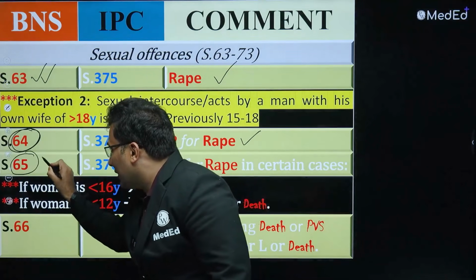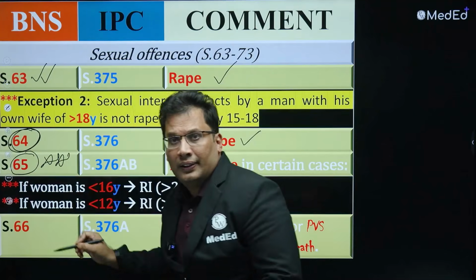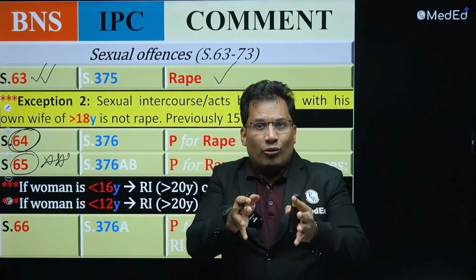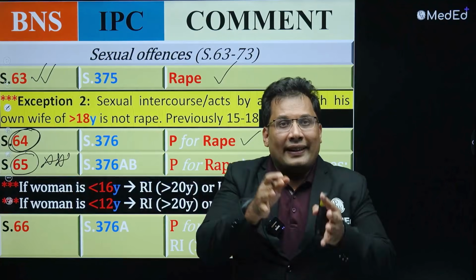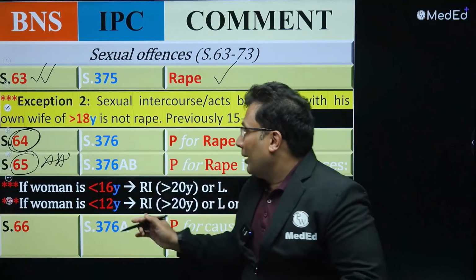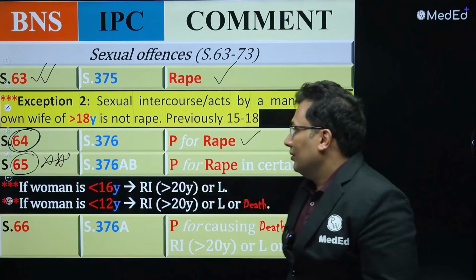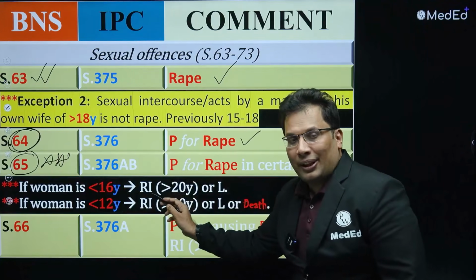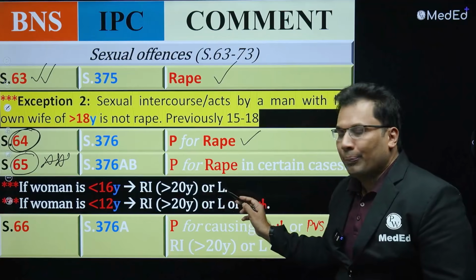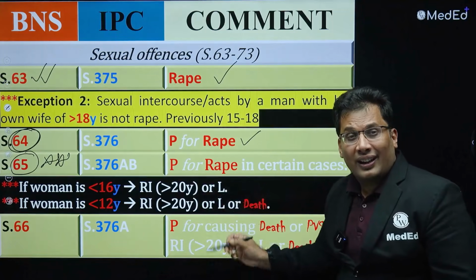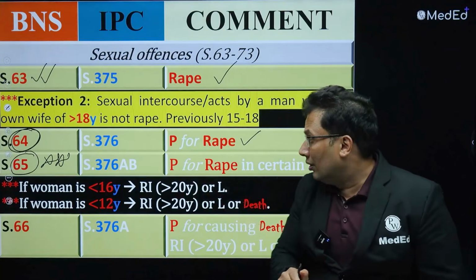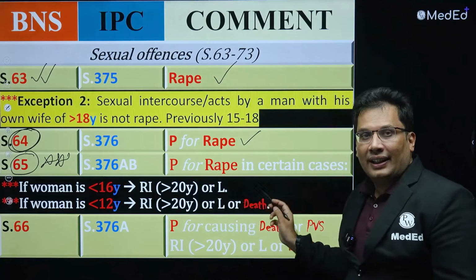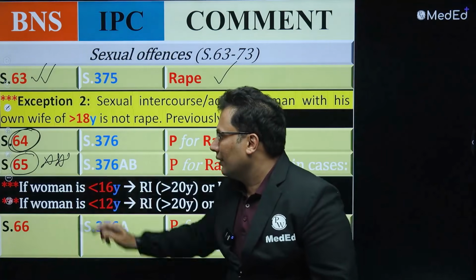65. So just concentrate. 65 applies in certain cases, like when victim's age is less than 16 years, less than 12 years. The one which is applicable is 65. So you can see here, women less than 16 years: rigorous imprisonment of not less than 20 years, or life imprisonment. Life imprisonment means entire life, not the 14 years. Less than 12 years, again same, but death sentence. So this is about 65.